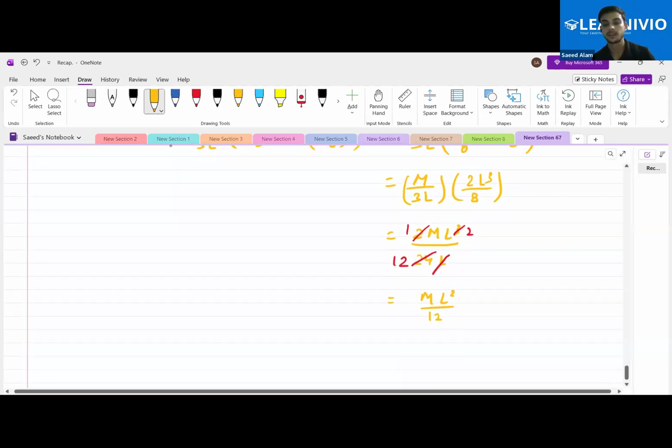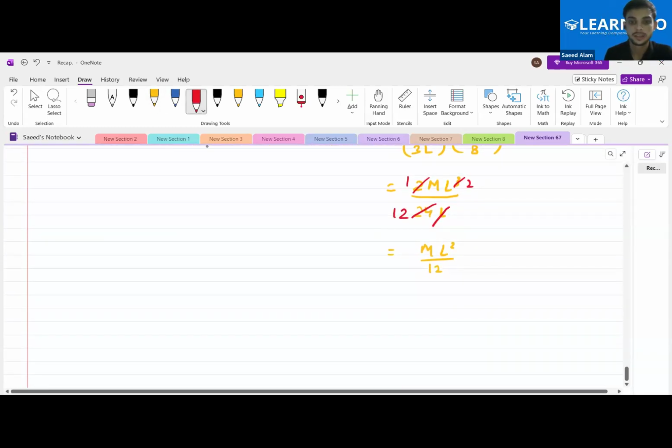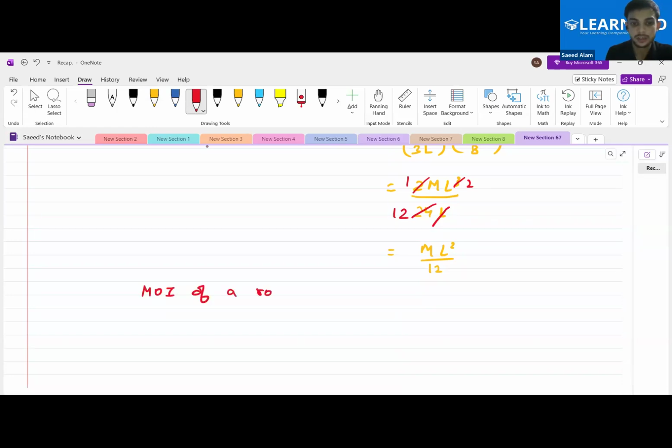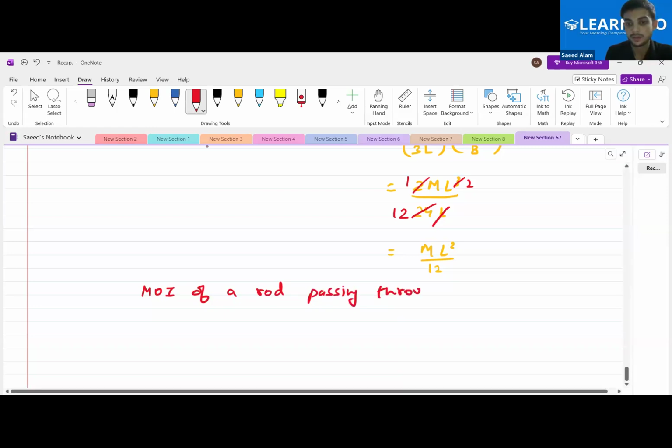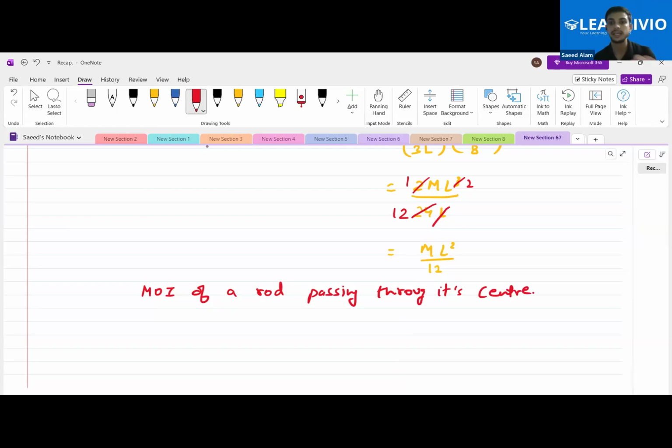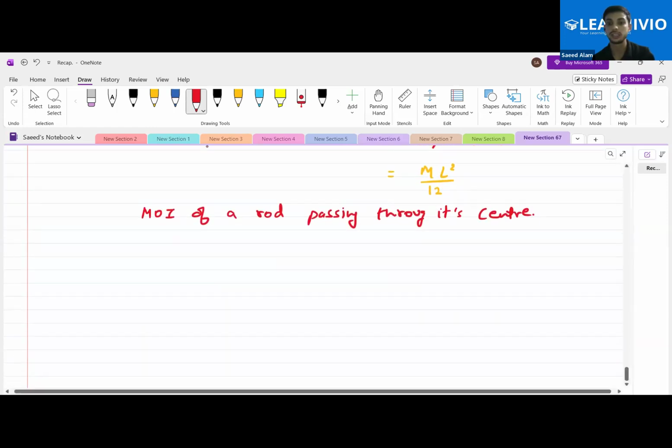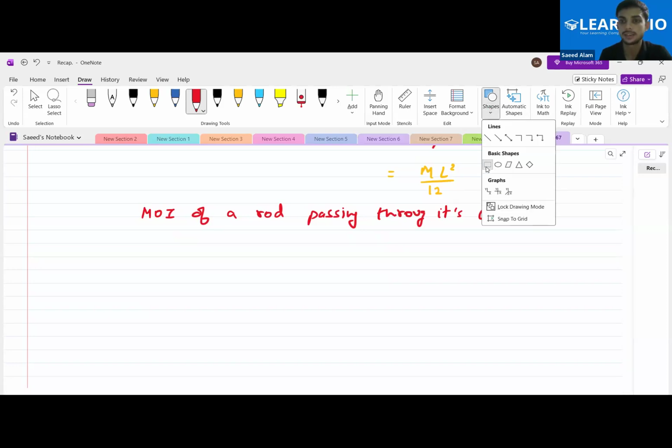Yes or no? Yes, sir. Moment of inertia of a rod passing through its center. We had seen that we get different moments of inertia on choosing different axes. So the same question can be asked to you for several other things as well.